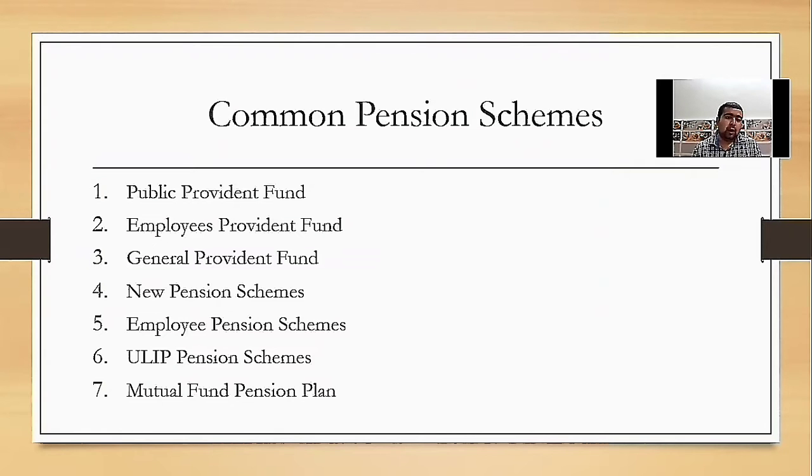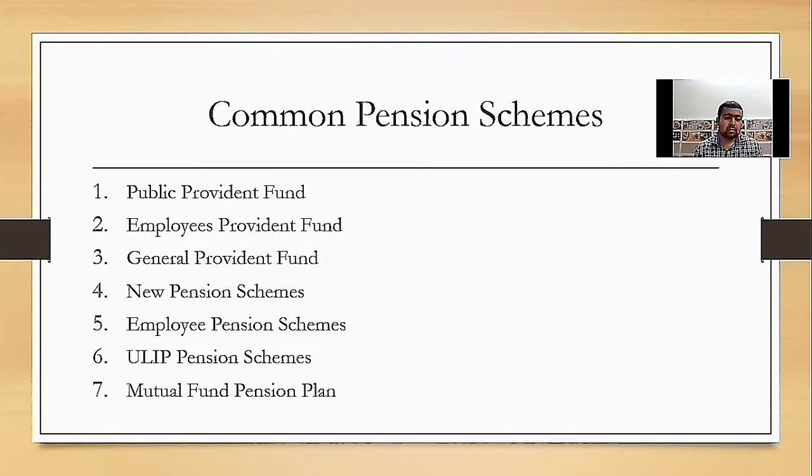Next point, employee provident fund. Employee Provident Fund is a retirement benefit applicable only to salaried employees. It is a fund to which both employee and employer contribute 12% of the employee's basic salary each month. The percentage is set by the government. The Employee Provident Fund is administered by the Employees' Provident Fund Organisation, a statutory body of the Government of India under the Ministry of Labour and Employment. It is a form of advisory members and contribution of the Provident Fund scheme by both employee and employer.